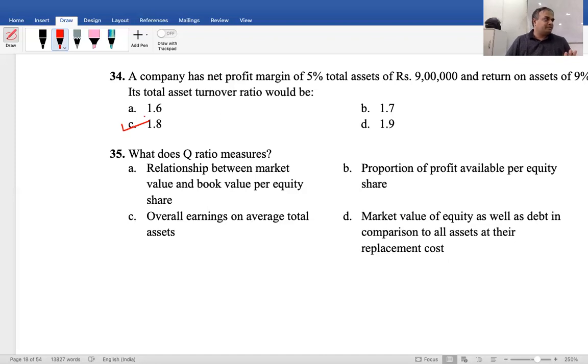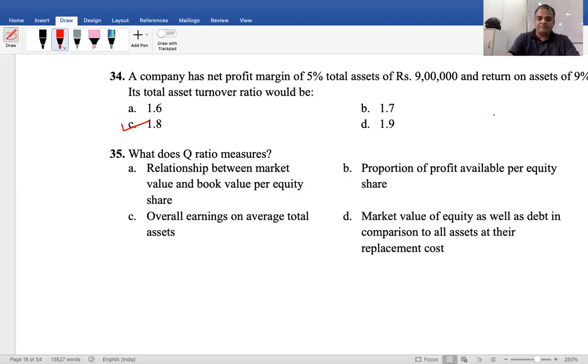Reverse by way of calculator, you have to compute in the exam based on the available data. Okay. Next, what does quick ratio measure? Relationship between market value and book value per equity share, portion of profit available per equity share, overall earnings on average total assets, market value of equity as well as debt in comparison to all assets at replacement cost.